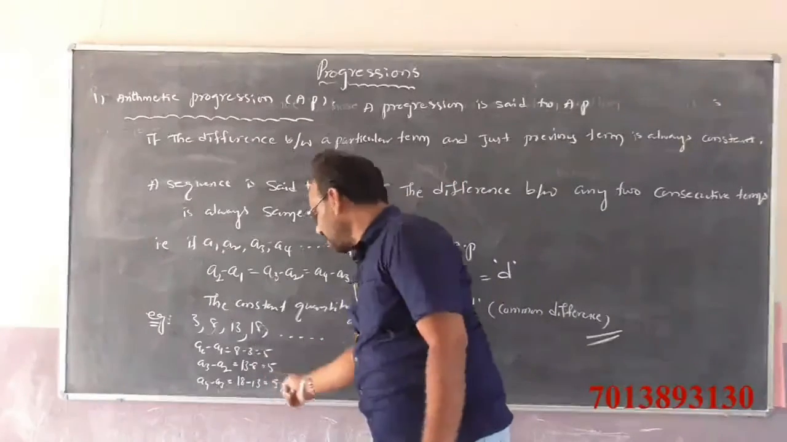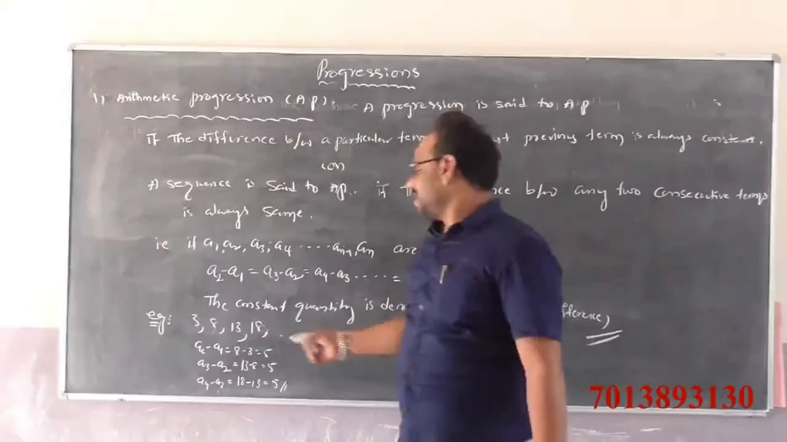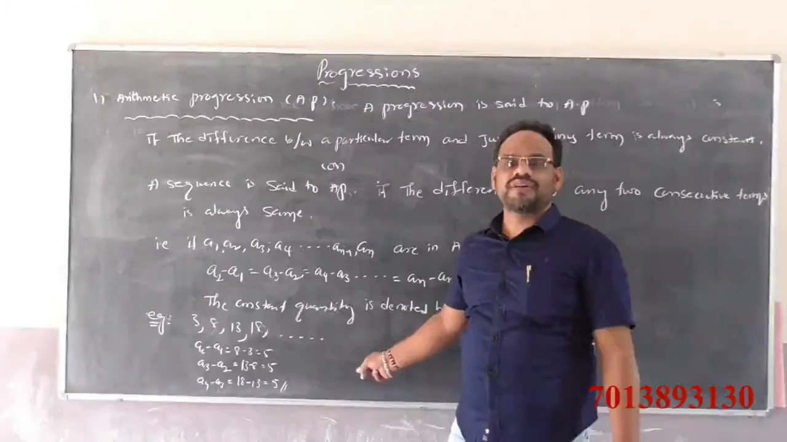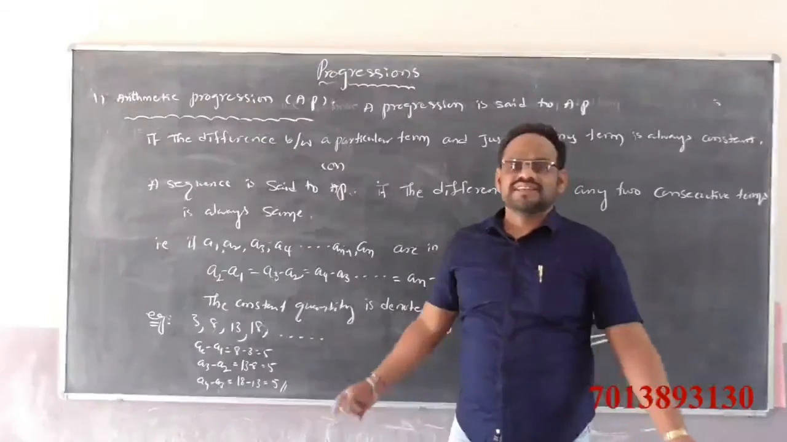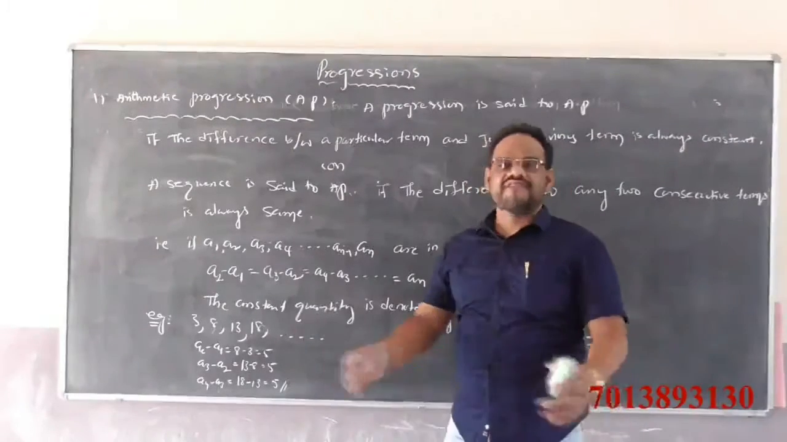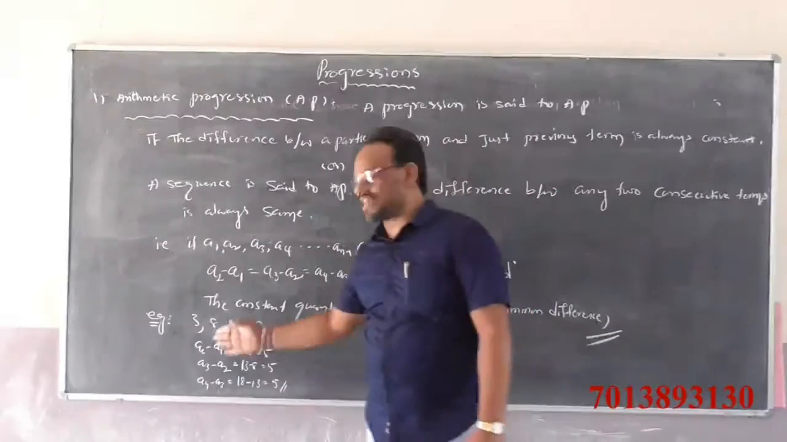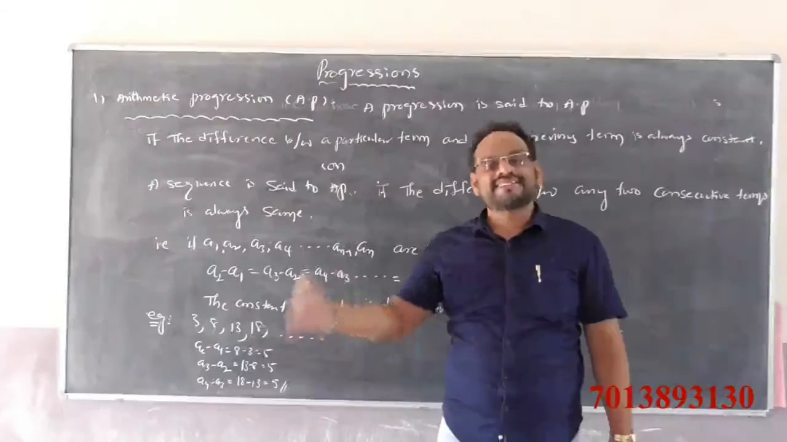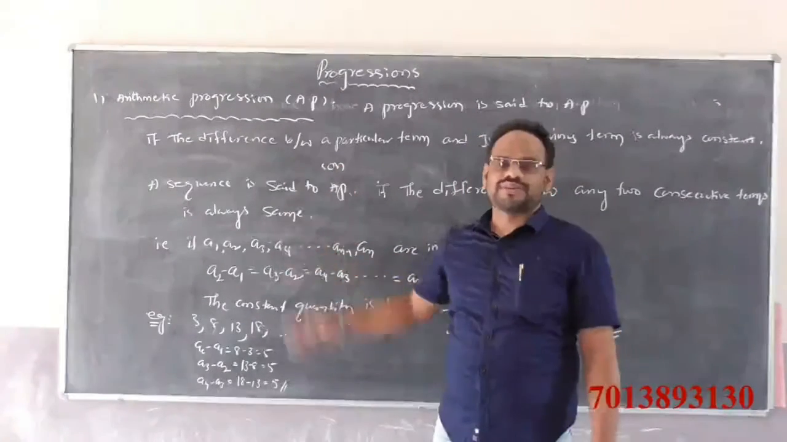This constant quantity is called the common difference, denoted by the letter D. And so clearly 3, 8, 13, 18 and so on is in arithmetic progression. In an arithmetic progression, if you add some constant to every term, we get the next term. Then the sequence is called an arithmetic progression.